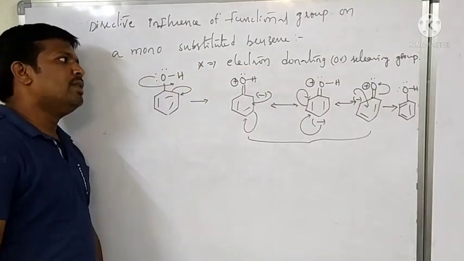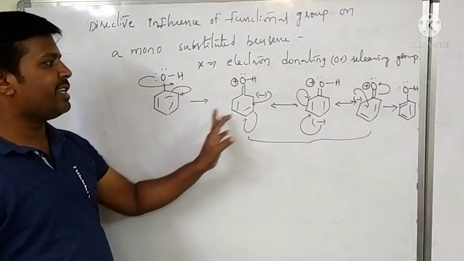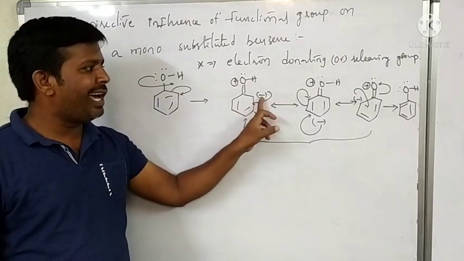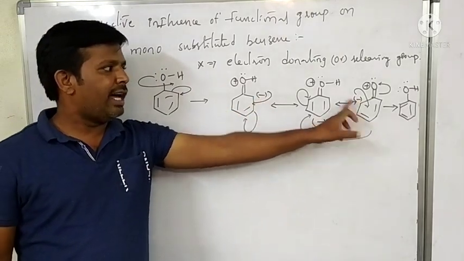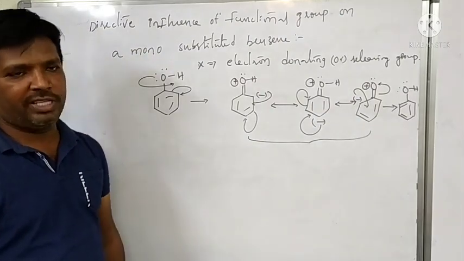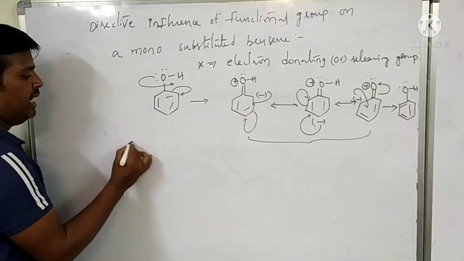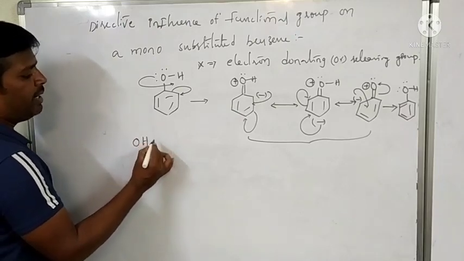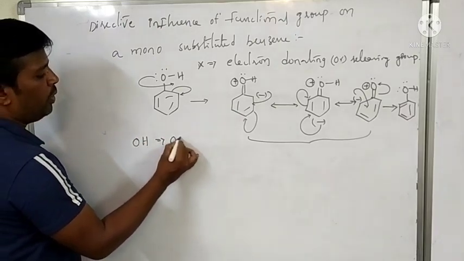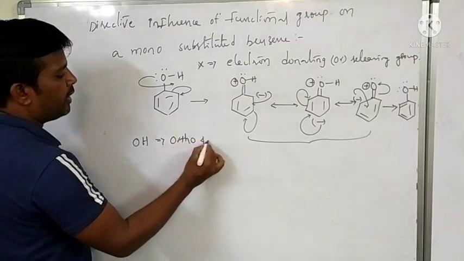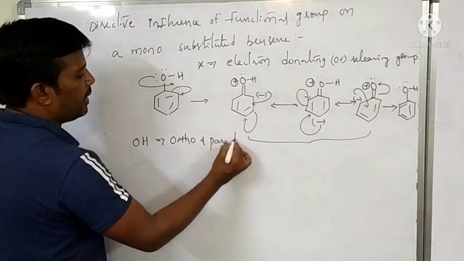What do you observe in the resonance structures of phenol? The negative charge is present on the ortho and para positions. That's why the OH group acts as an ortho and para directing group.